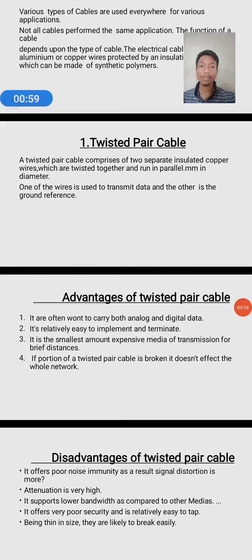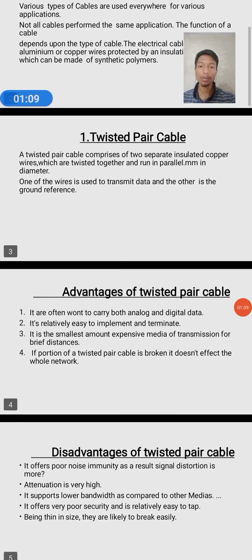A twisted pair cable comprises two separate insulated copper wires which are twisted together and run in parallel in diameter. One of the wires is used to transmit data and the other is a ground reference.